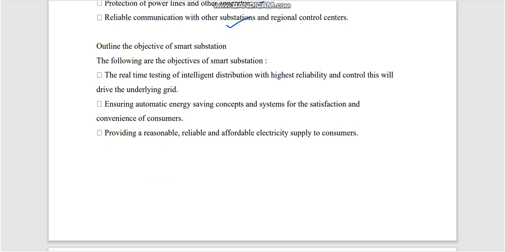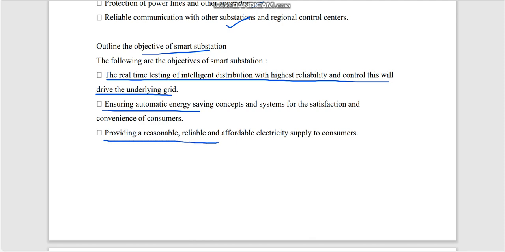Okay. Next, outline the objectives of a smart substation. We have to mention the objectives of our smart substation. The first objective is real-time testing of intelligent distribution with the highest reliability and control. This will drive the grid. Next important point is ensuring the automatic energy saving concept. Next, provide reasonable, reliable and affordable electric supply. If you write 3 objectives, you will get 2 marks.